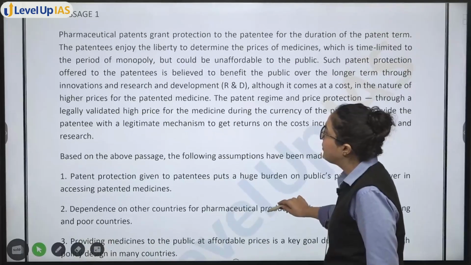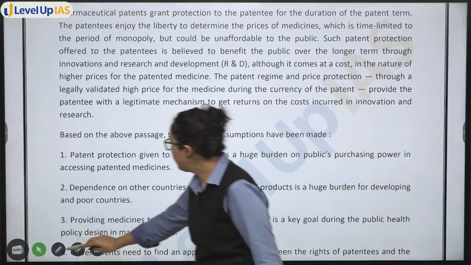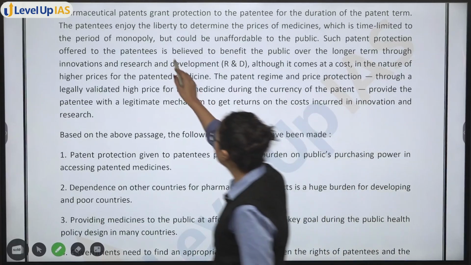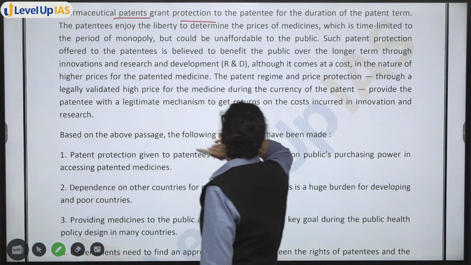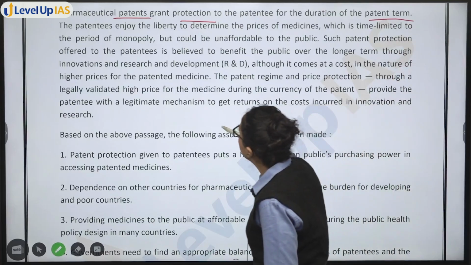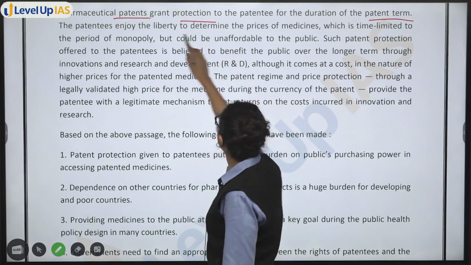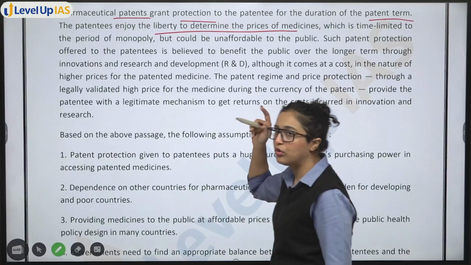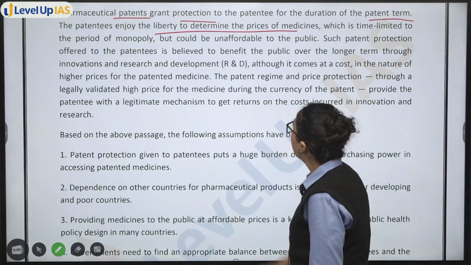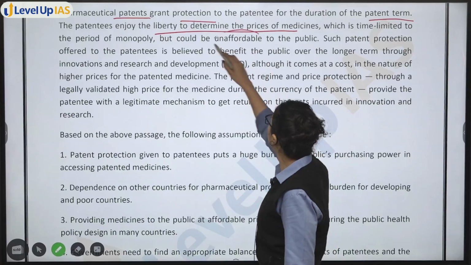So in the passage you have: pharmaceutical patents grant protection to the patentee for the duration of the patent term. The patentees enjoy the liberty to determine the prices of medicines, as I told you, which is time limited to the period of monopoly but could be unaffordable to the public.